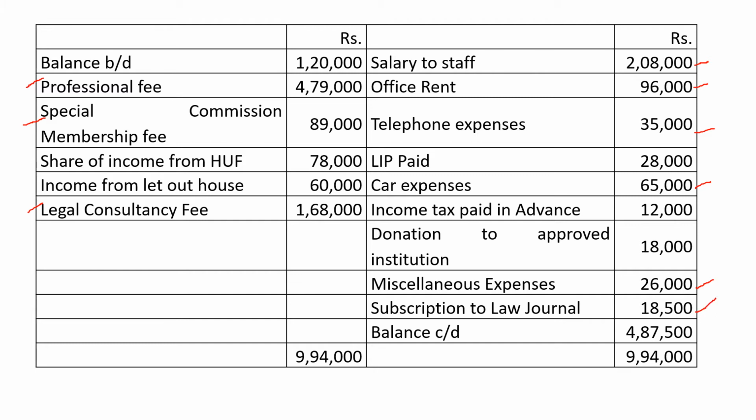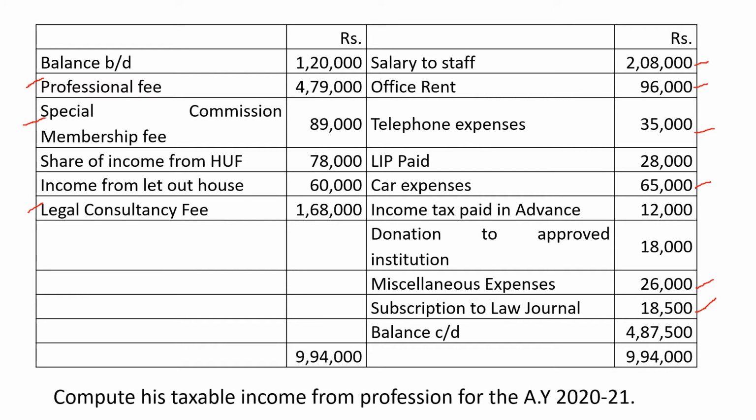Then the balance carried on is an accounting adjustment. So here 1, 2, 3, 4, 5, 6, 6 items are considered to be the professional expenses. So now let us look at the solution part.